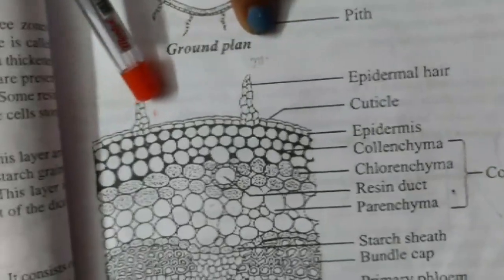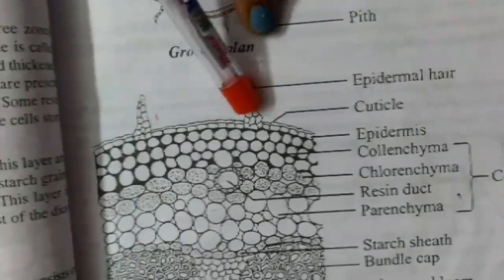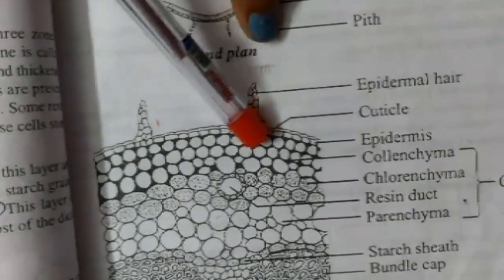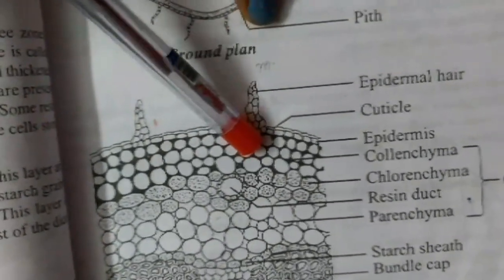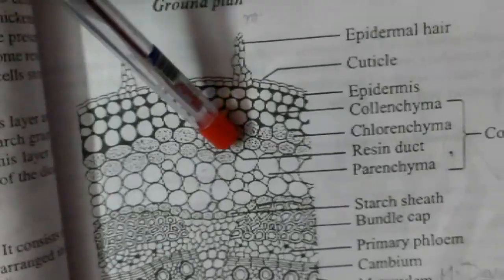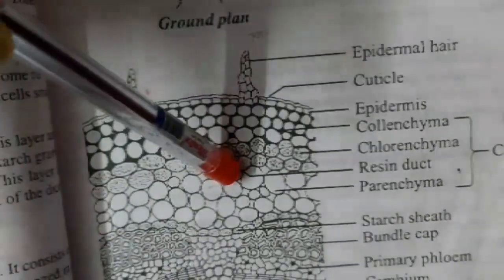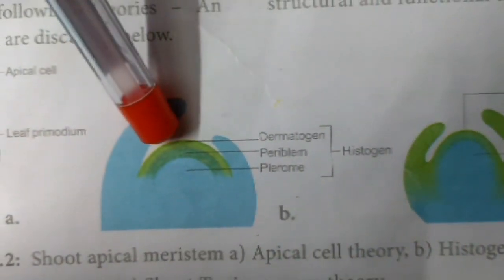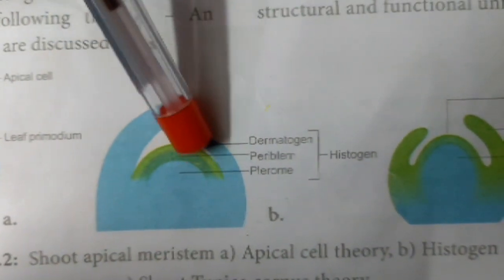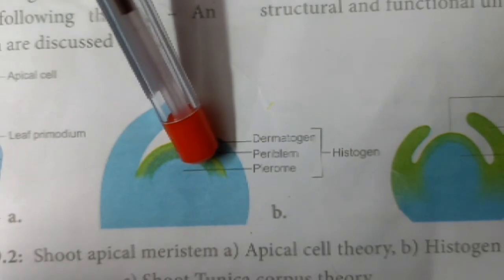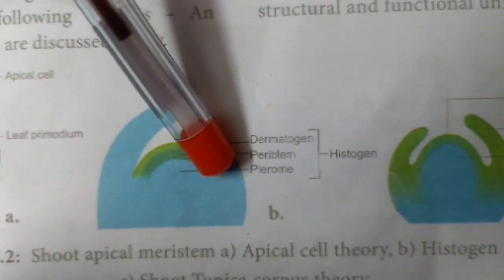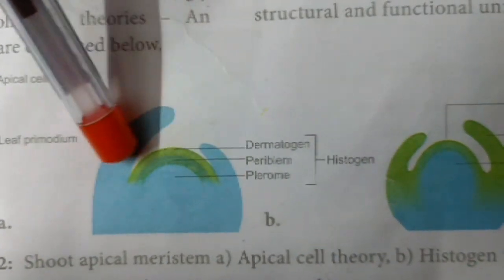The second layer is the periblem. This periblem makes the cortex region. The innermost region is called the plerome. It gives rise to the stele.